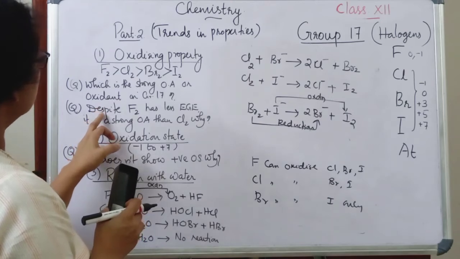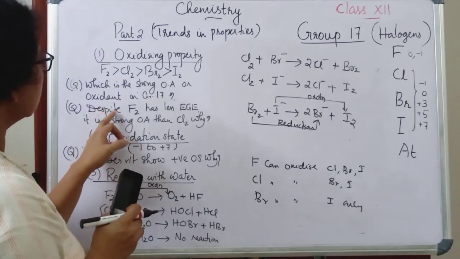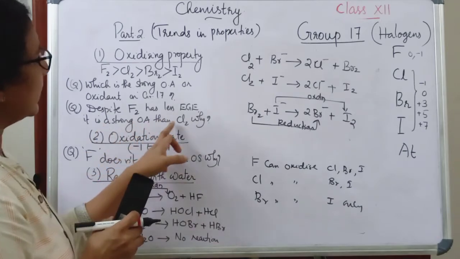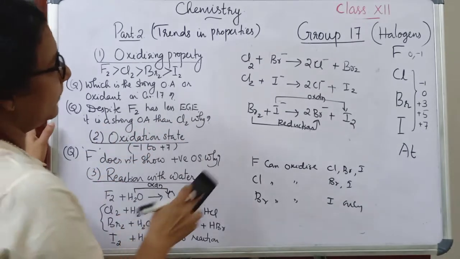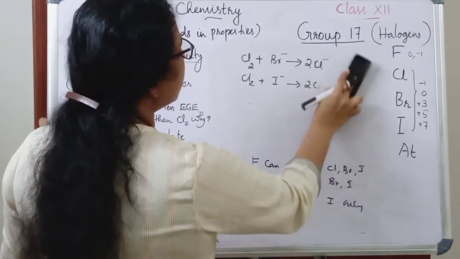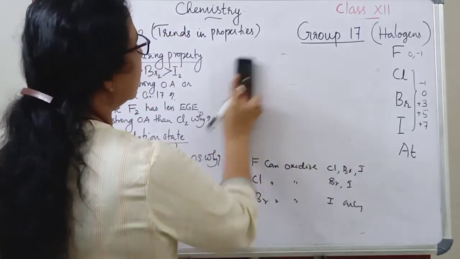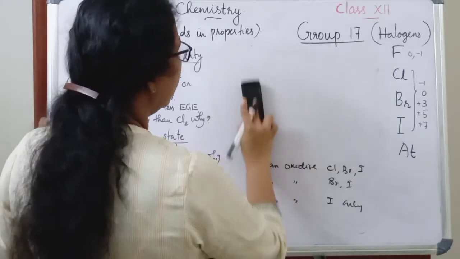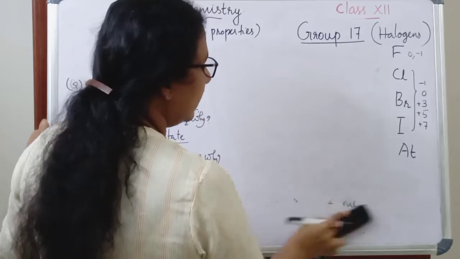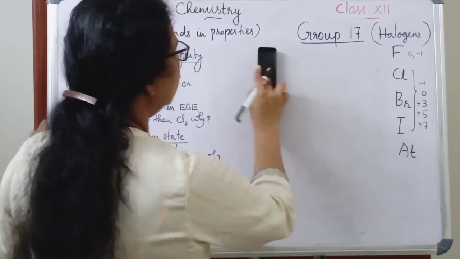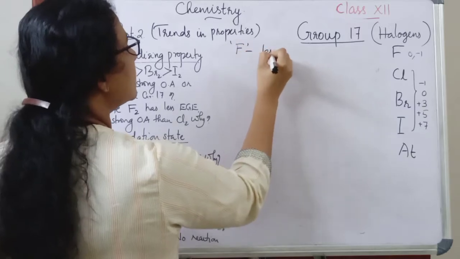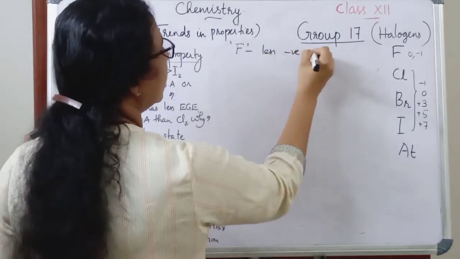Then let's see another question, that is an important question. Despite fluorine having less electron gain enthalpy, it is a stronger oxidizing agent than chlorine. Why? So let's see the answer. Fluorine has a less negative electron gain enthalpy, which we have already discussed.